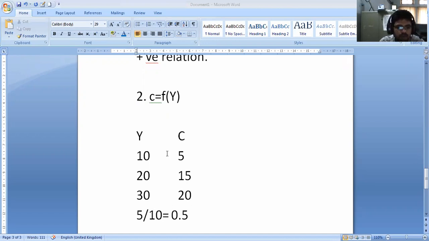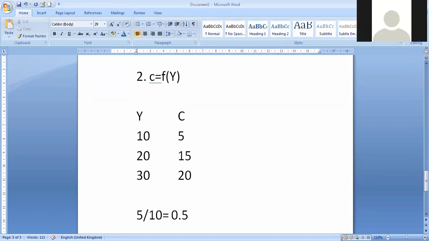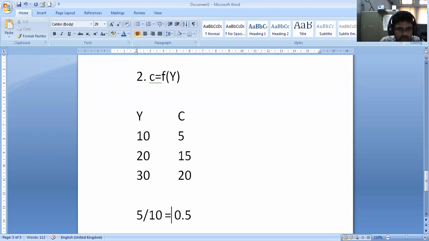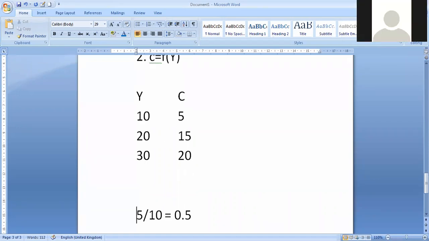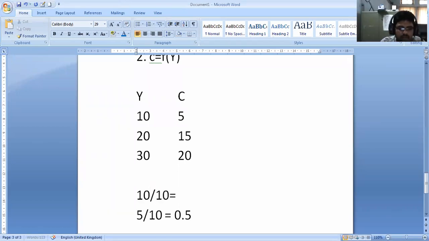Hello. Yes, sir. I think you might have studied this in macroeconomics. The production function or consumption function in macroeconomics, right? So here the rate of change is nothing but delta C by delta Y, nothing but the change between these two. 5 by 10. Whereas if you take the first one, how much will it be? 10 by 10. So the slope will be...